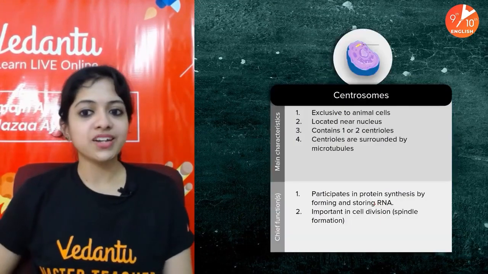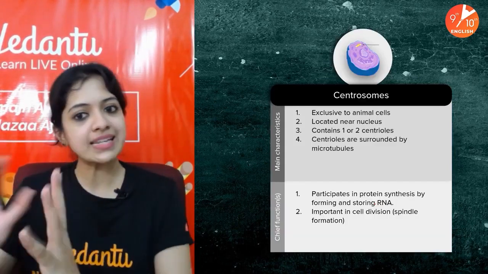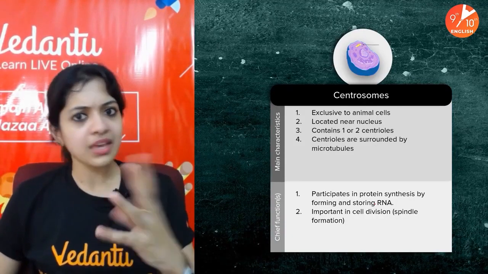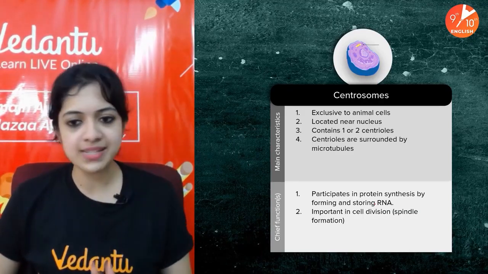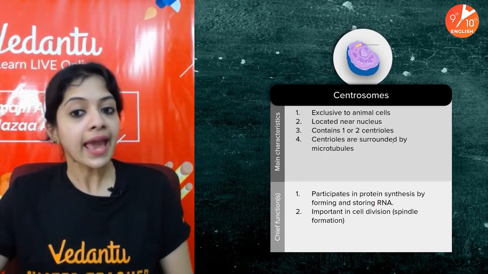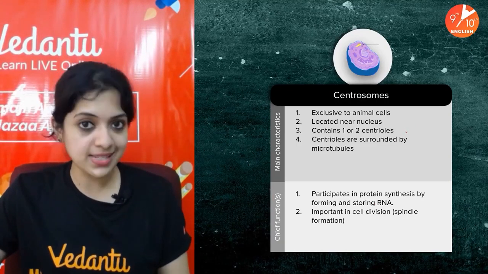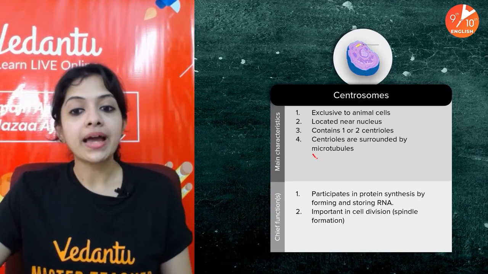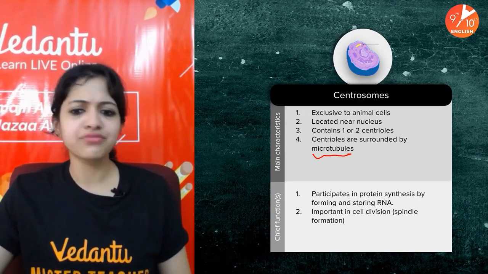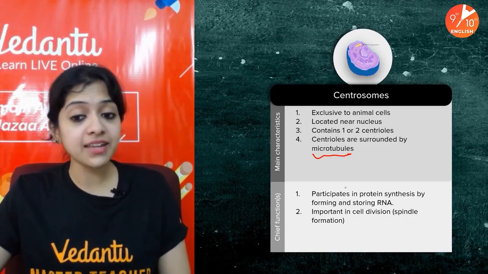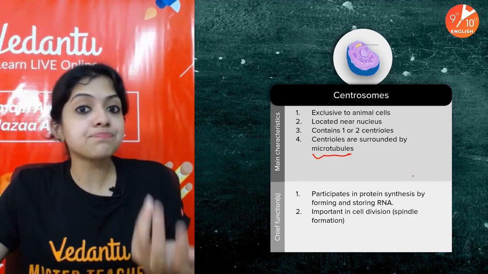Okay, so moving ahead to centrosomes. This is something we find exclusive to animal cells. They are located near the nucleus, just outside the nucleus. It may contain one or two structures called centrioles, which are surrounded by microtubules. Where have we heard this? Well, microtubules are important in cell division because they help in spindle formation.